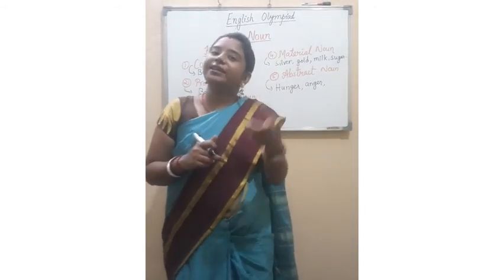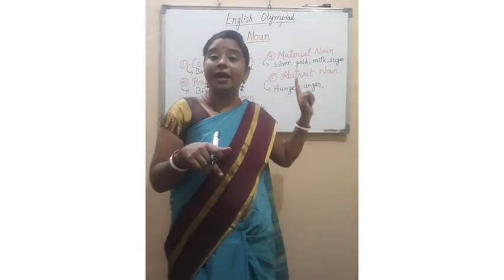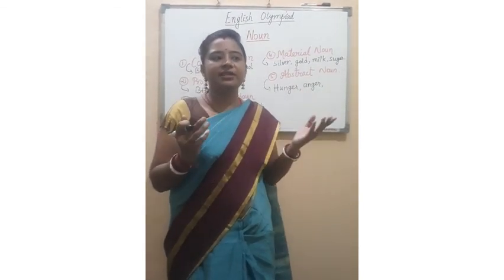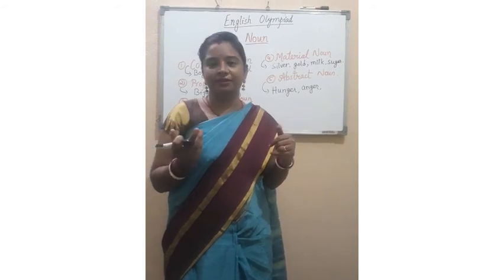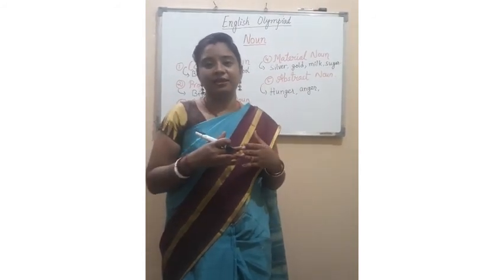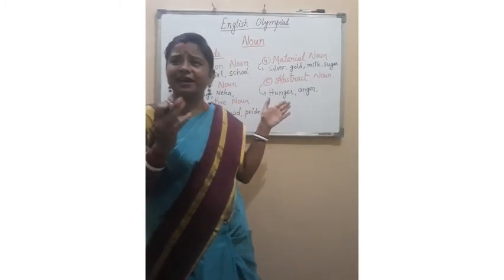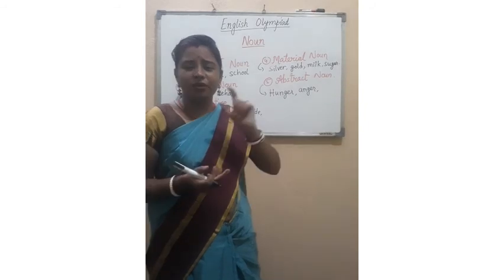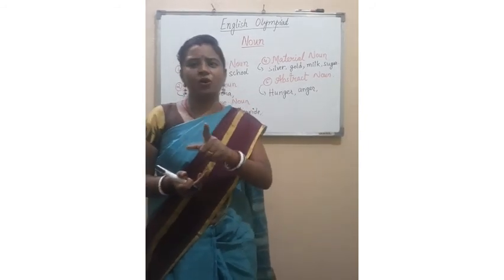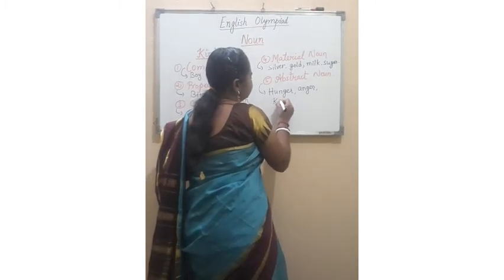So the name of qualities will be an abstract noun. Because quality is something that we can feel, we can understand. Those are the emotions. It cannot be seen. So if you are very kind and you help everybody, what is the name of that quality? That is kindness.